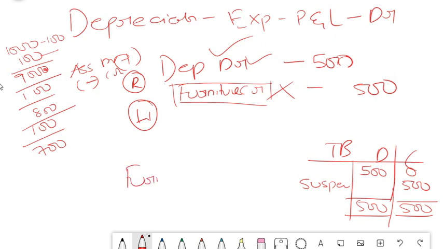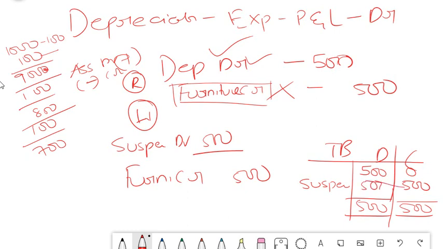So furniture credit 500, suspense debit 500. Why suspense debit? Because when there was a difference on the credit side, we put 500 on the credit side, isn't it? Then only your TB is matching. Now if we have to knock this suspense off, then we have to put an entry here, right? So that's why we are debiting suspense. So this 500 and this 500 gets knocked off, and this furniture actual credit will come here as 500. So now if you see the total, it will come 1000 here and 1000 here. So your TB is matching.